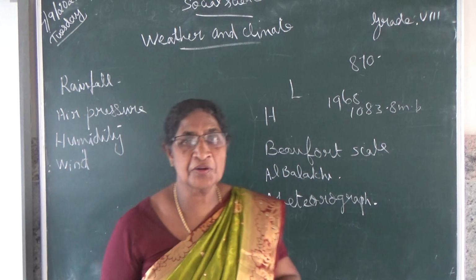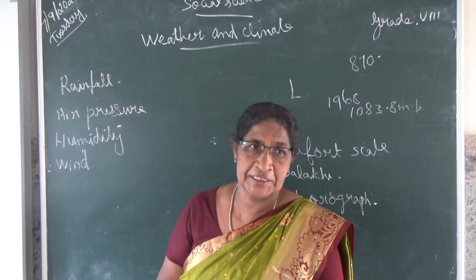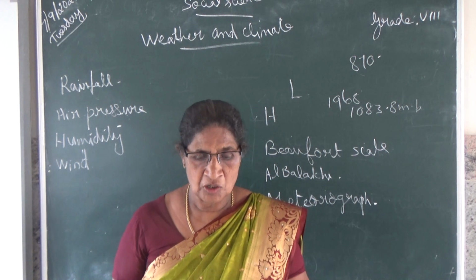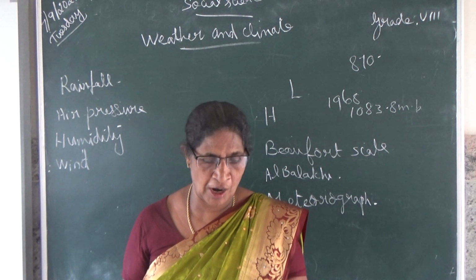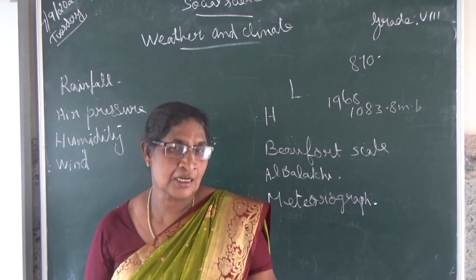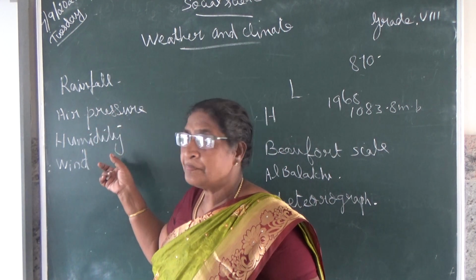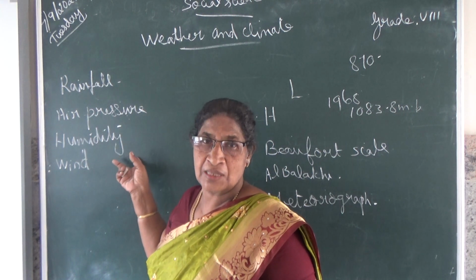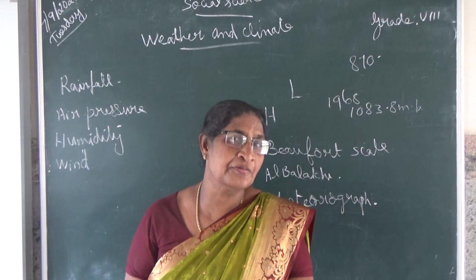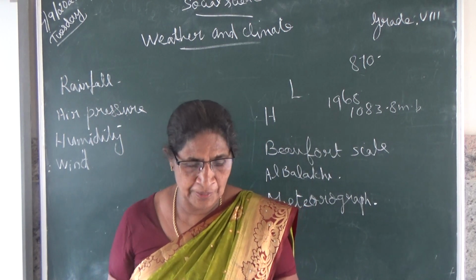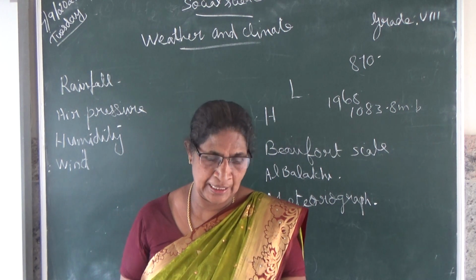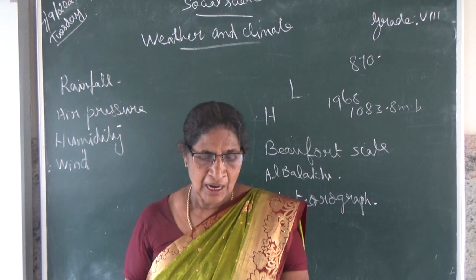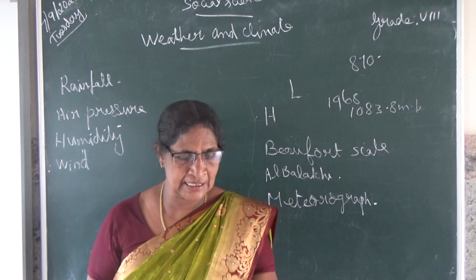Now we are going to learn about humidity. Humidity means wetness. Humidity refers to the degree of water vapor present in the atmosphere. These are all elements of weather and climate, related to the atmosphere. It is in a gaseous form. A hygrometer is used to measure the humidity.